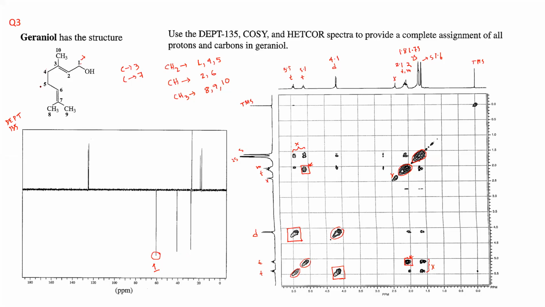Now you have to find out which one is higher and which one is lower, between 4 and 5. But if you look at the COSY and HMQC, from there you can easily assign which one. Let us look at the HMQC to assign the CH2.